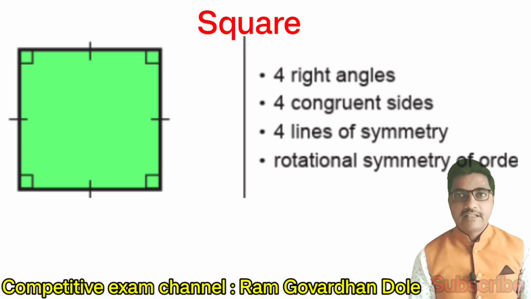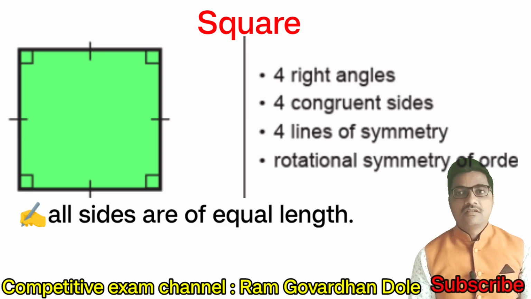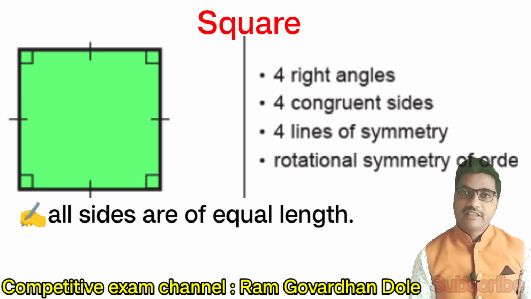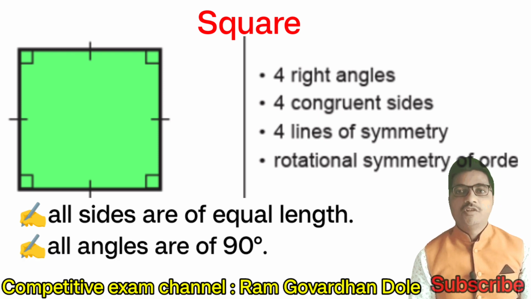Square. A square has four right angles, four congruent sides, four lines of symmetry, rotational symmetry of order 4. All sides are of equal length. Next, all angles are 90 degrees each.